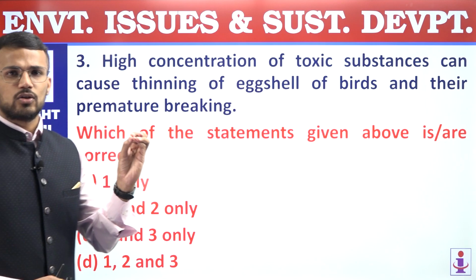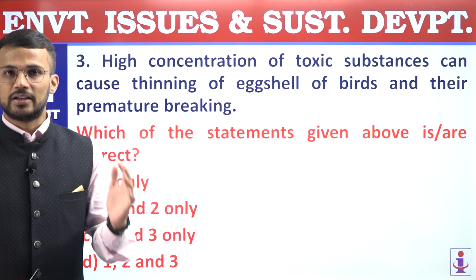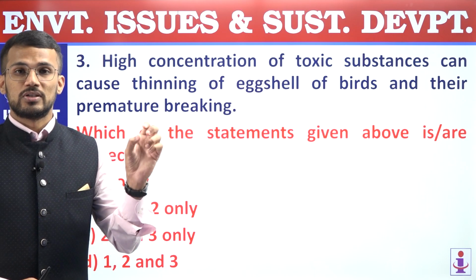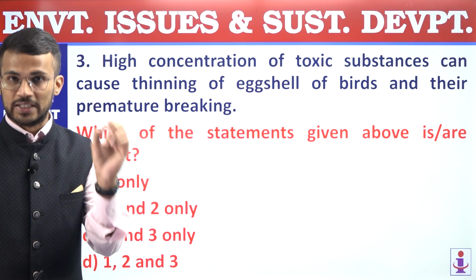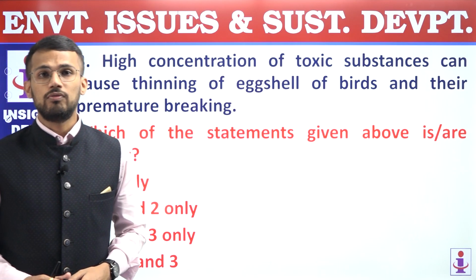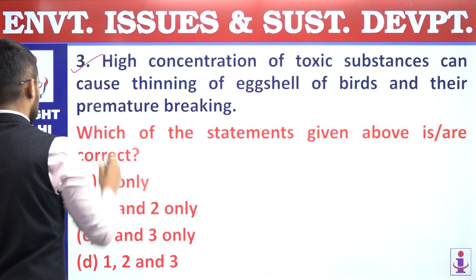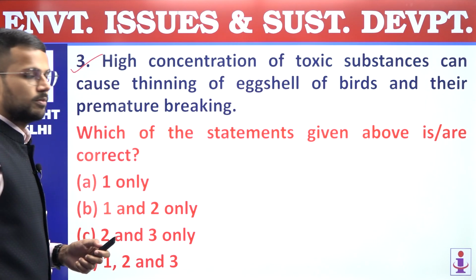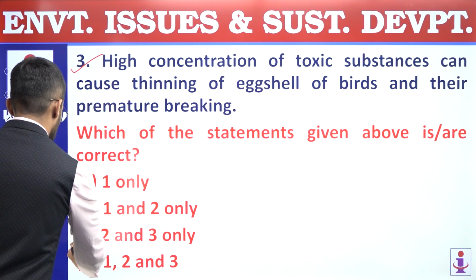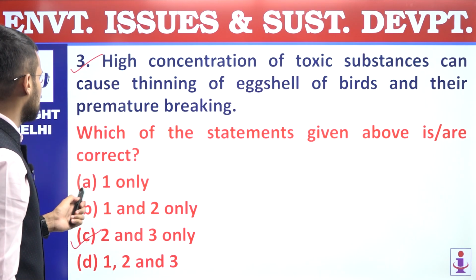So if there are toxic materials present, they may lead to premature breaking up of eggshells, because eggshells become weak, and that will have a huge impact on the population of birds. So the third statement is also a correct statement. So only the second and third statements are correct, and that's why the answer of this question is C. Question number 5, answer is C.